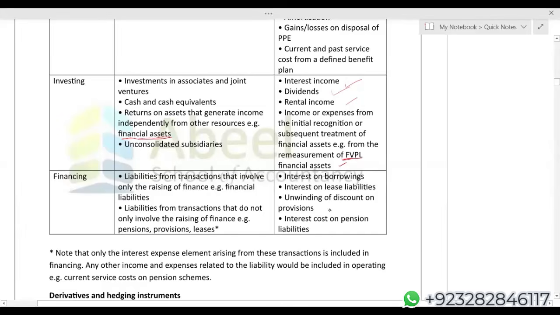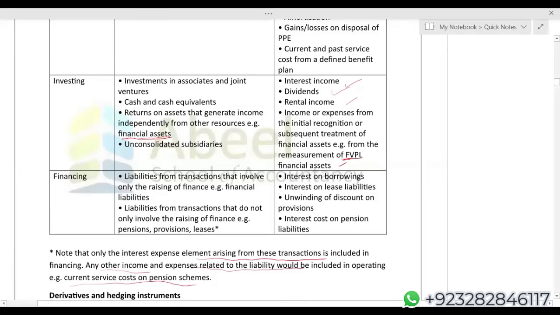So things are now getting very interesting. Note that only the interest expense element arising from these transactions is included in financing. Any other income expense related to the liability would be included in operating, for example, current service costs on pension schemes. Obviously, we know that current and past service costs you have to show under operating category. So students, you need to know these things, I would say, in a really big amount of detail.